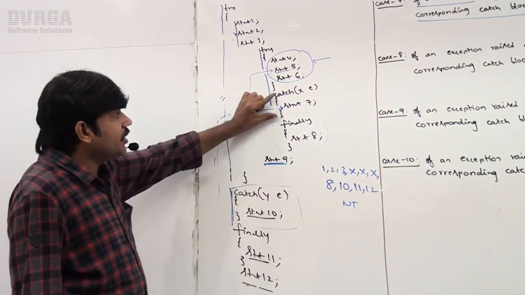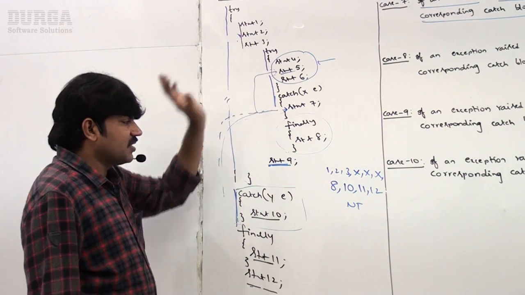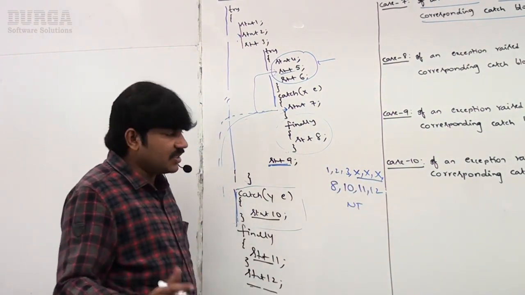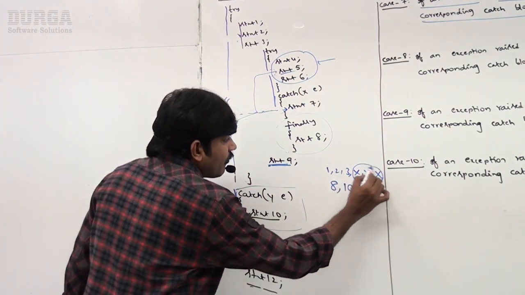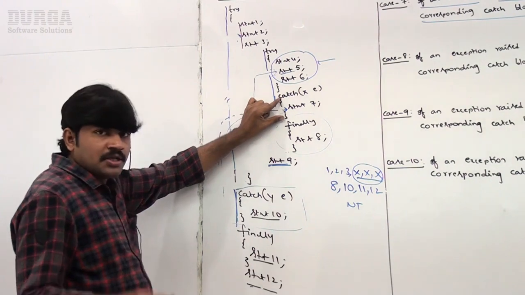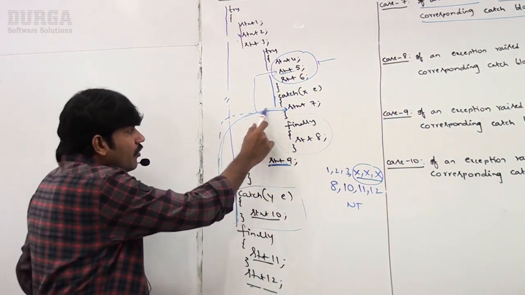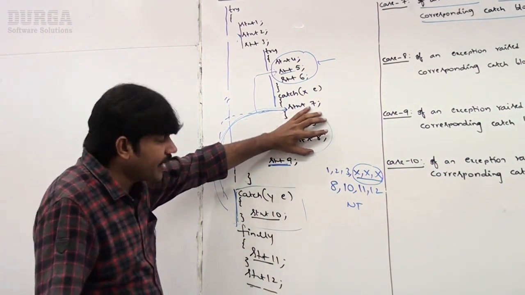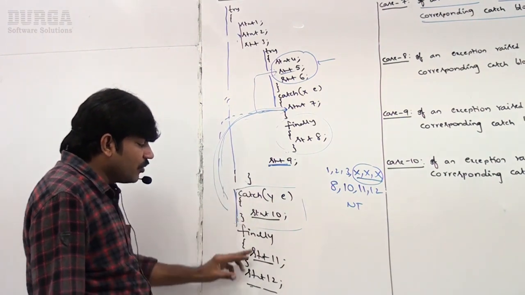Sir, observe that. If the control came to 7, maybe the problem is at 4 or 5 or 6. That's why I just took x. 1, 2, 3 compulsory, and the problem may be somewhere at 4, 5, 6. Now the control came to the catch block. Here an exception is coming. The outer catch block is responsible, but before the outer catch block, the finally block should compulsorily be executed. Once the finally block is executed, then the outer catch block.